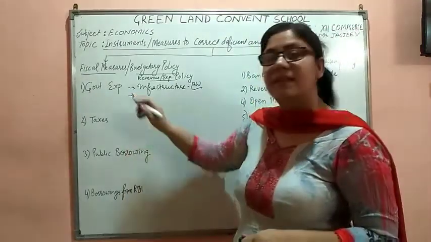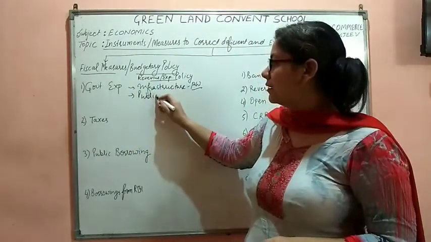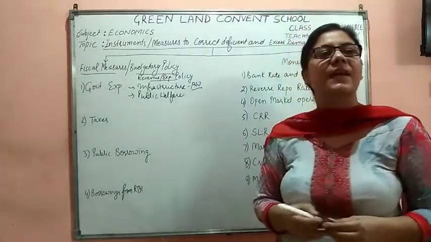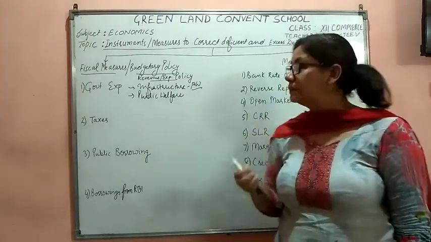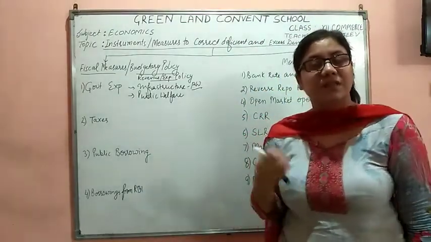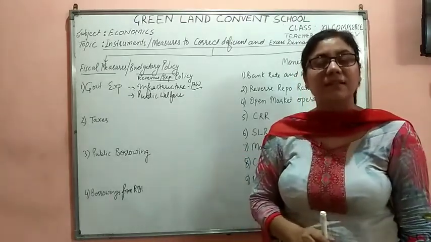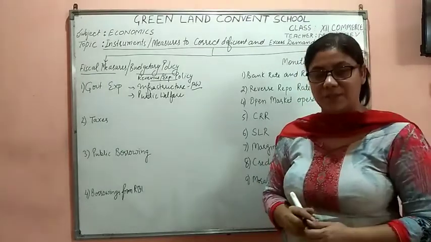Secondly, government does expenditure on public welfare. Here the government is spending to run schools, to run hospitals, to run public transport. That is welfare expenditure being done by the government. So firstly infrastructure expenditure, then welfare expenditure.